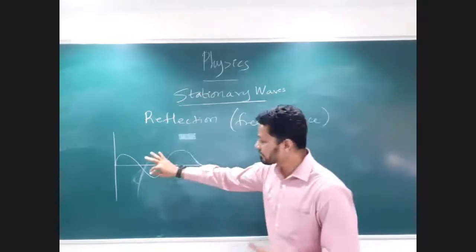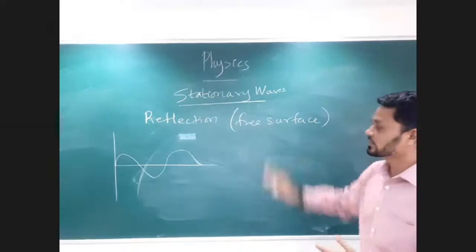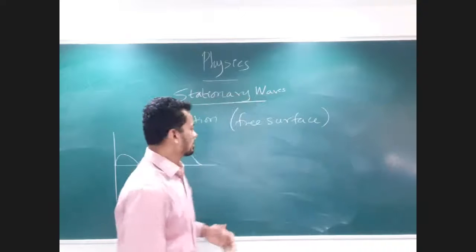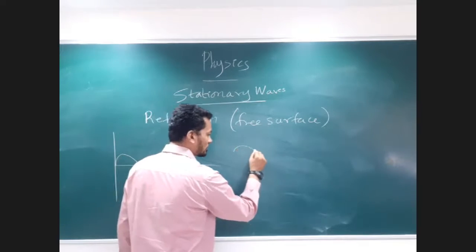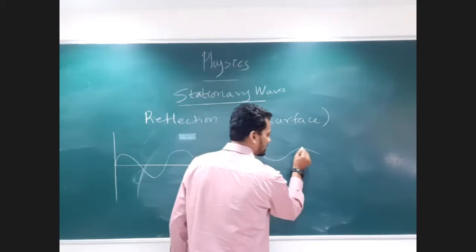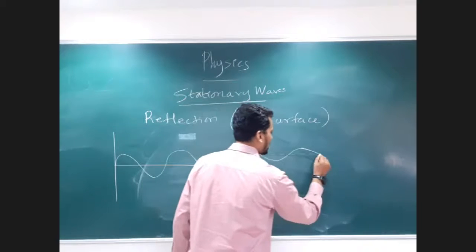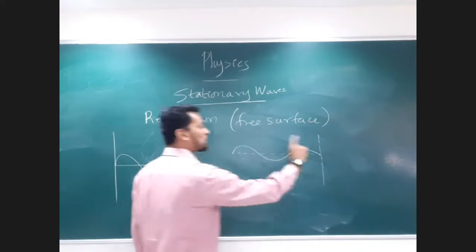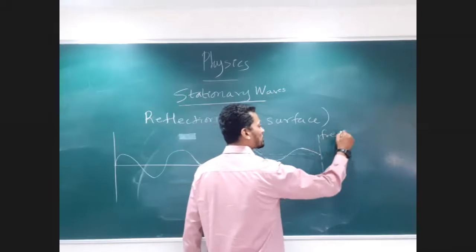Let's say that same wave now travels and gets reflected from a free surface. Let's say the example of a free surface is air over here. So such a wave travels, and at this particular end it reaches the surface and gets reflected. Let's say this reflecting surface is my free surface.